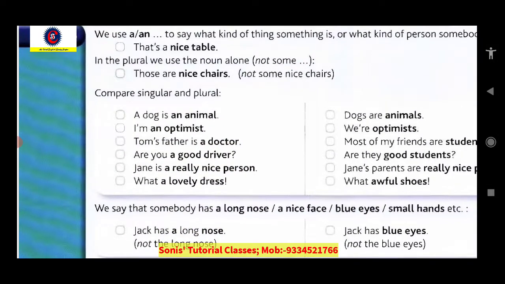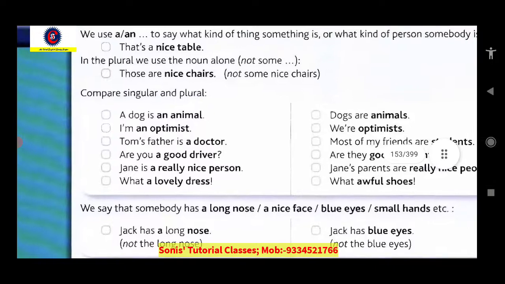We use a or an to say what kind of thing something is or what kind of a person somebody is. Like, that's a nice table. When I say that's a nice table, it means I want to say that is really a nice table, a good type of table, good kind of table. Okay? But when we use this noun in plural form, then we don't need to use any articles or any determiners before that. Those are nice chairs.